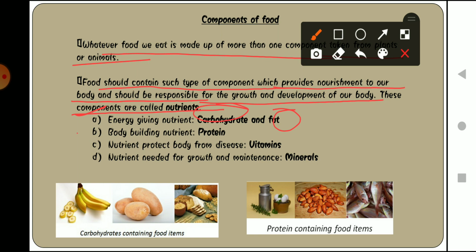Now the second one is body building nutrients. What are body building nutrients?